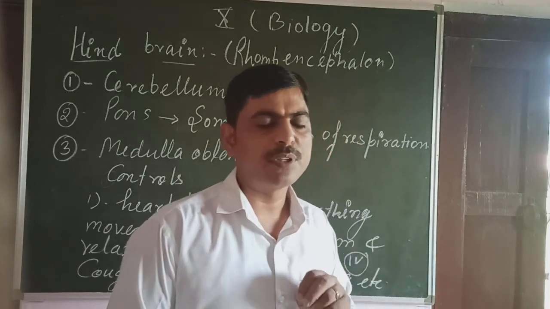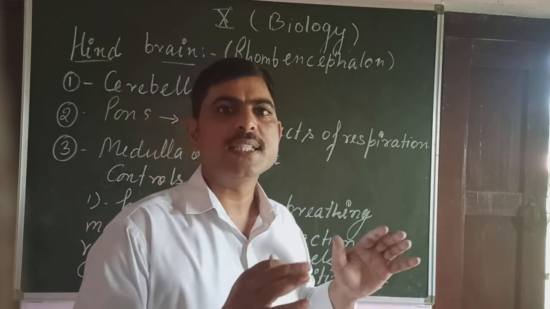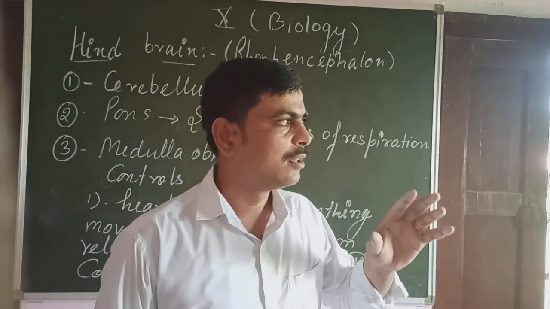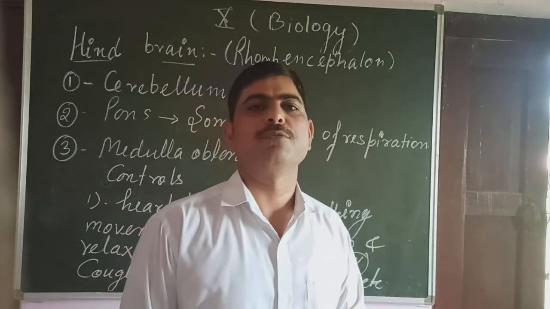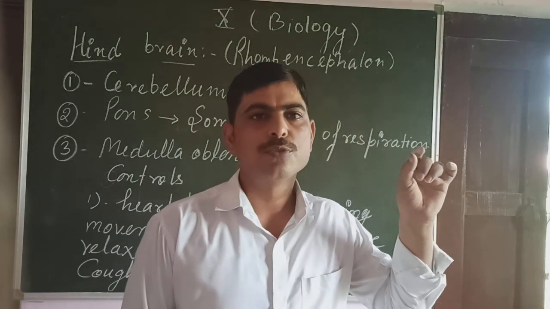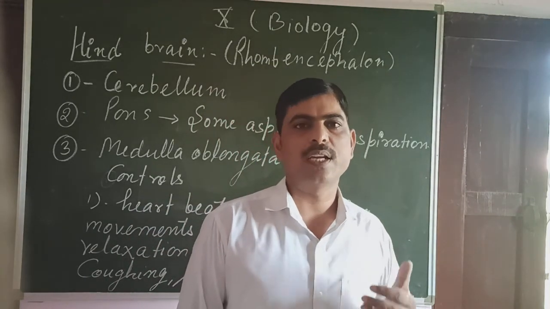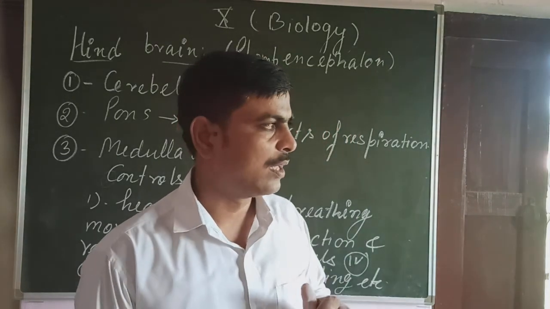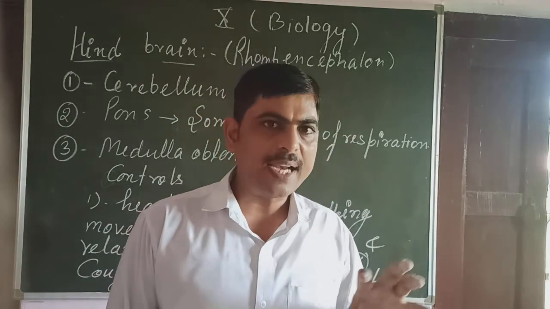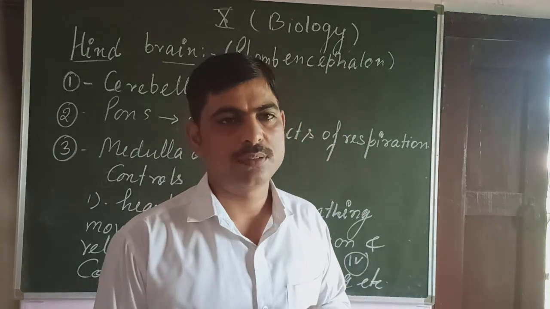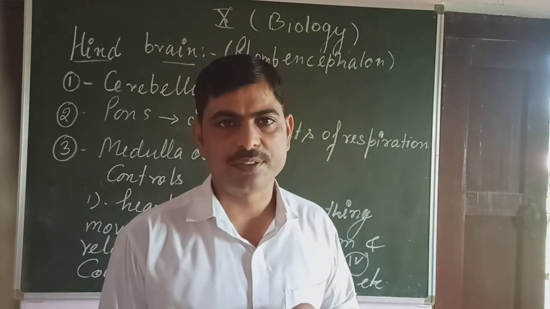Second part of the midbrain is called corpora quadrigemina, that has 4 swellings, 2 superior swellings and 2 inferior swellings. 2 superior swellings are called superior colliculi and 2 smaller lower side swellings are called inferior colliculi. The superior colliculi control the sight reflexes, visual reflexes, while the inferior colliculi control the auditory reflexes.